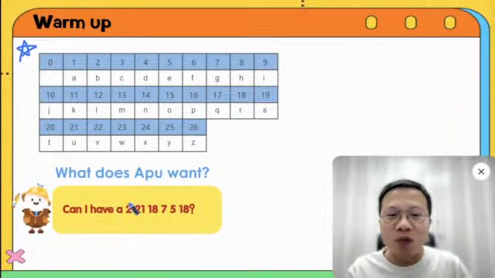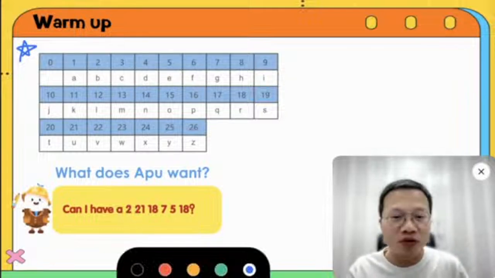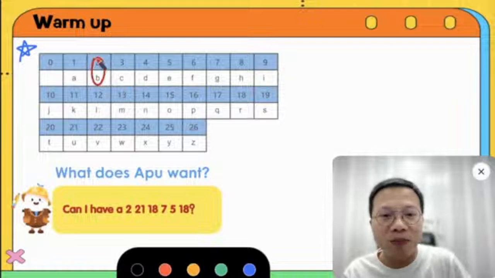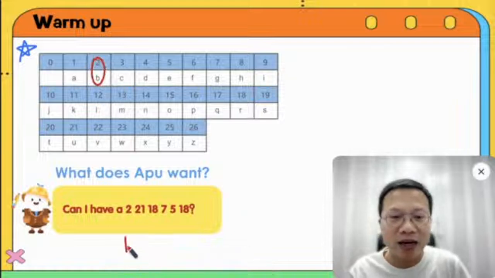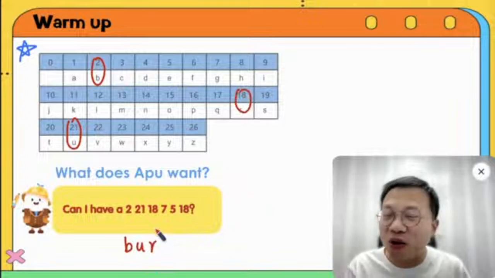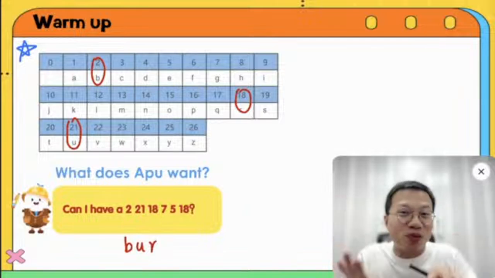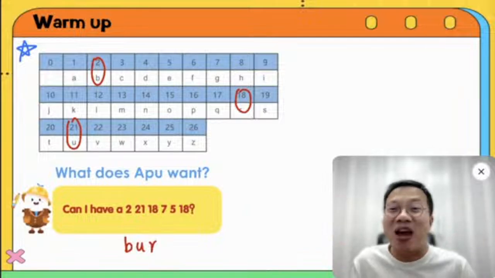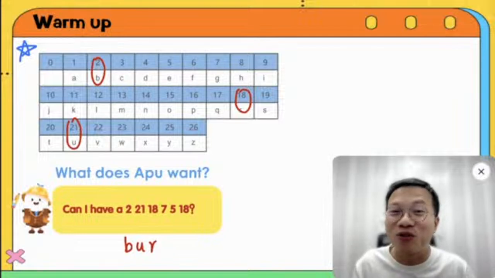So the first one, 2, what does it mean? For 2, here we have B, right? Okay. And after that, for 21, here we have U, okay? And for 18, here we have R. So the rest of you, I leave it to you. Maybe 30 seconds. Can you type the word in the chat box? Or maybe you just shout out your answer to your parents next to you.